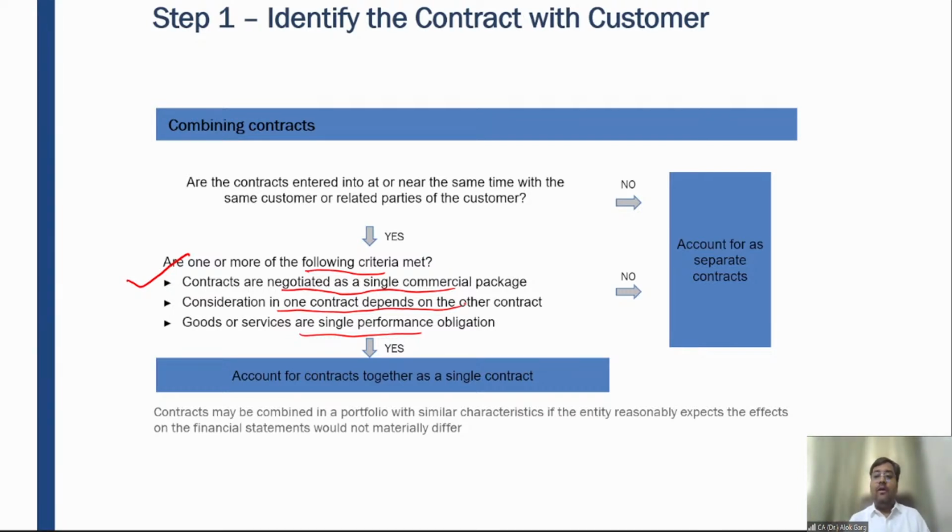Answer is no. Amazon will recognize revenue only when these parts are assembled. Why? Because the customer will be able to benefit from it only when these parts are assembled, right? So friends, in accounting standard 9, you have read the concept of risk and reward. Am I right? Do you remember the concept of risk and reward?